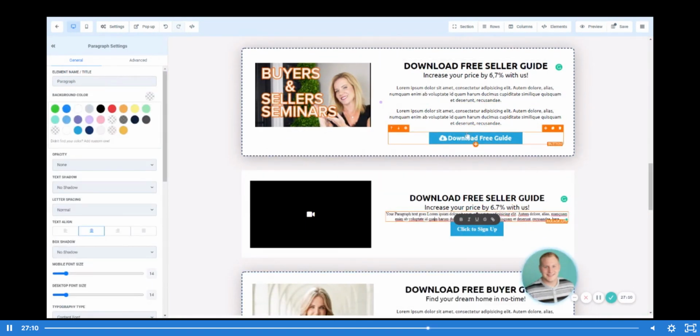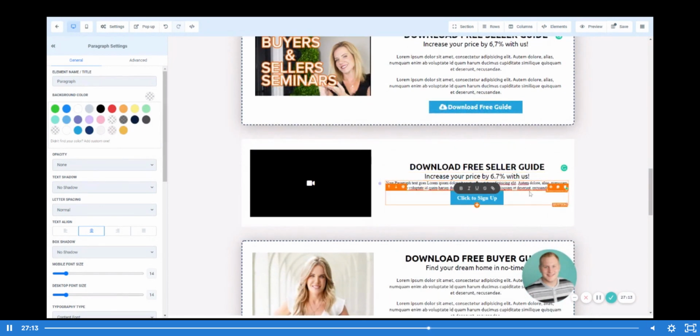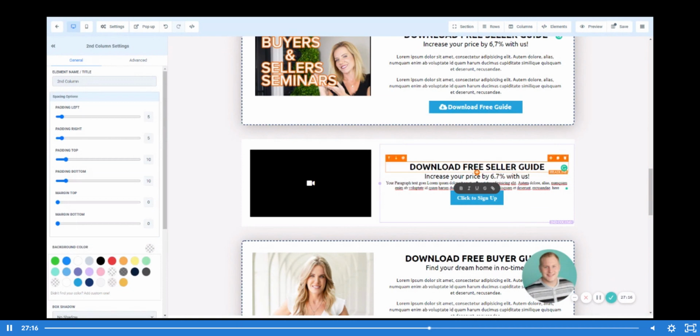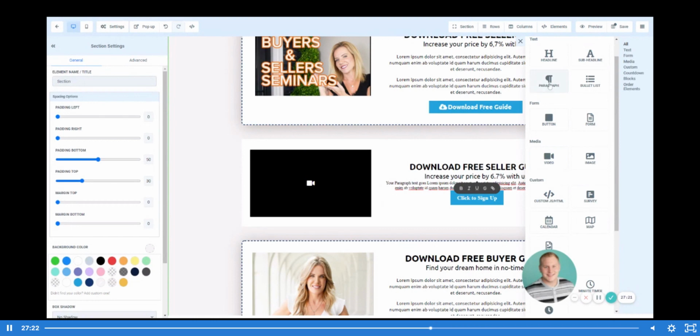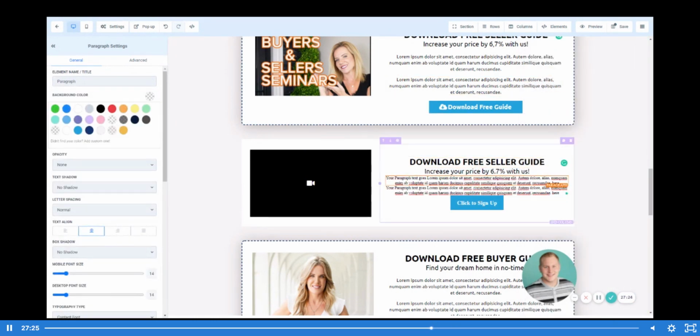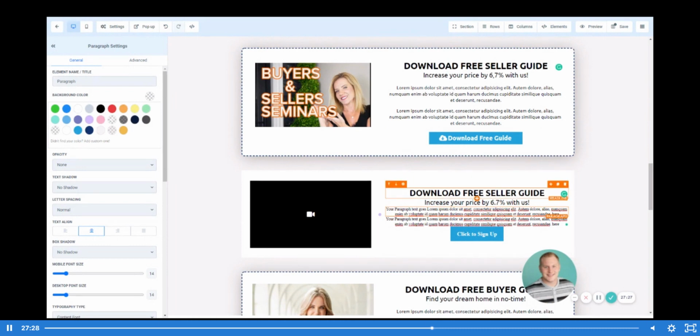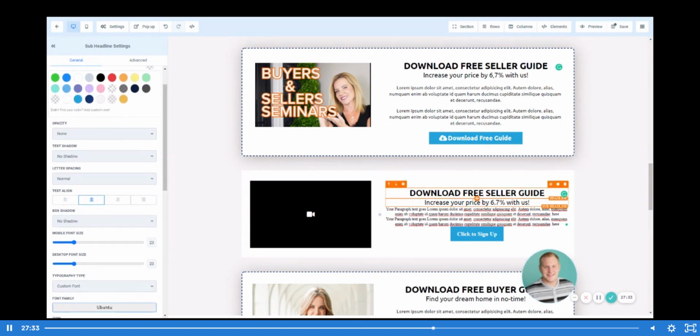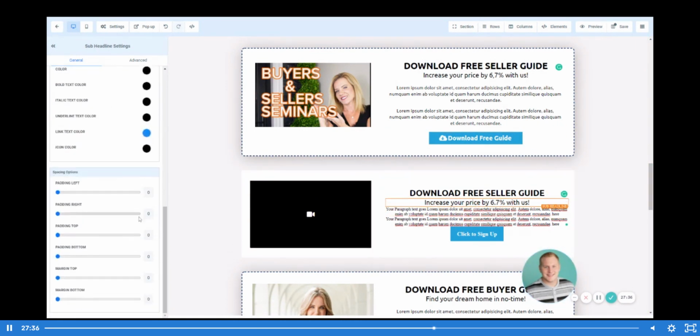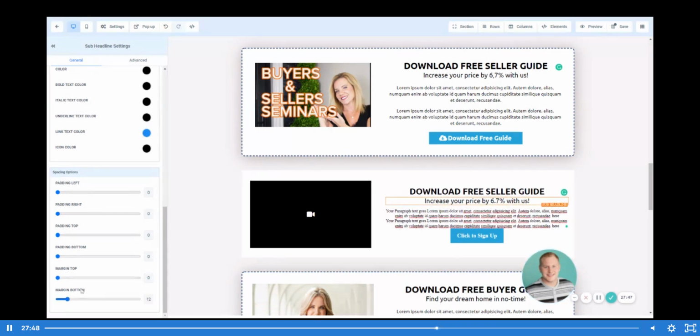And it looks like we actually have two different text boxes here. So let's add a text box in right here. So a paragraph. Now it looks like our spacing isn't right just yet. So we need to make sure that when we click on this particular subheadline, we add some spacing in for the top margin, right? Or the bottom margin. So we'll space this out down here, and let's see what we have for the bottom margin on this particular one.